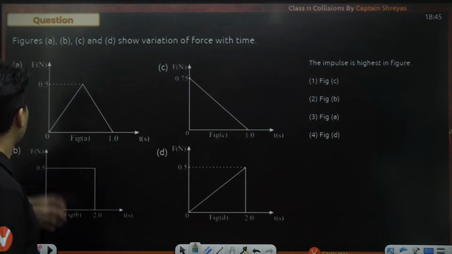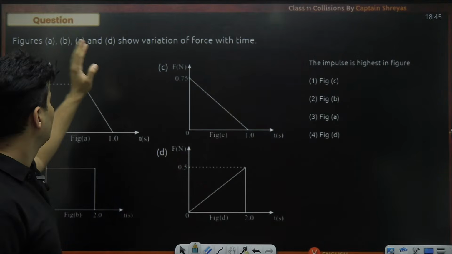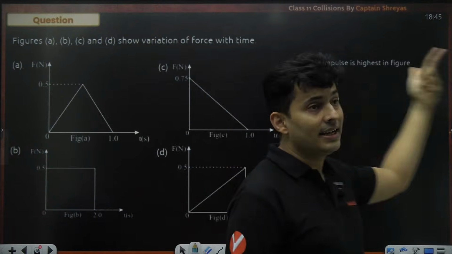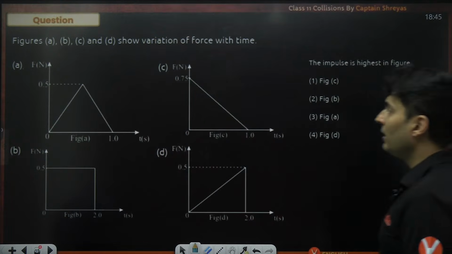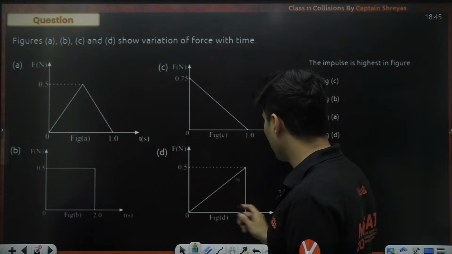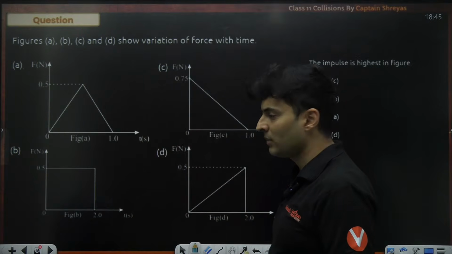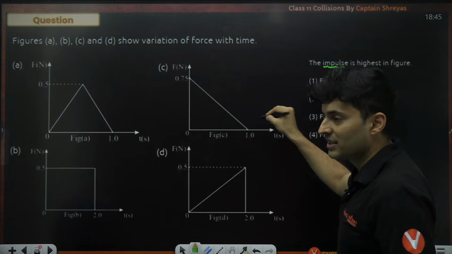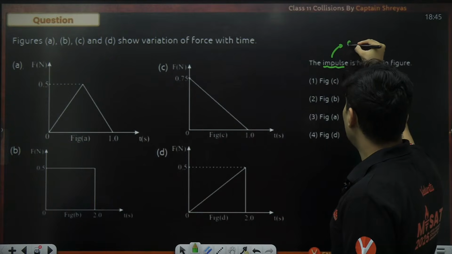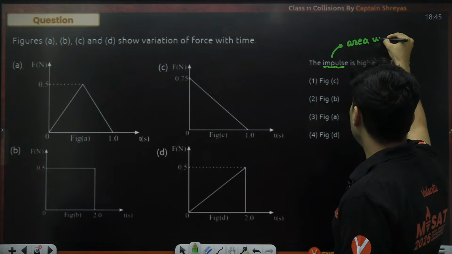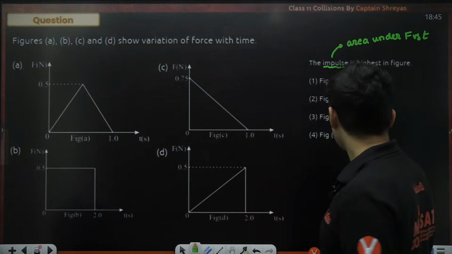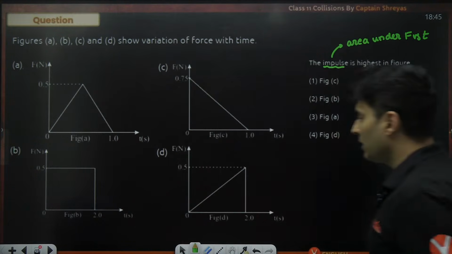Here it comes. Diagrams are shown. The question is, the impulse is highest in which diagram? All the diagrams are force and time graphs. Remember, whenever the word impulse is asked and a force-time graph is given, it is nothing but the area under the force versus time graph. It's just simply the area under the force and time graph.